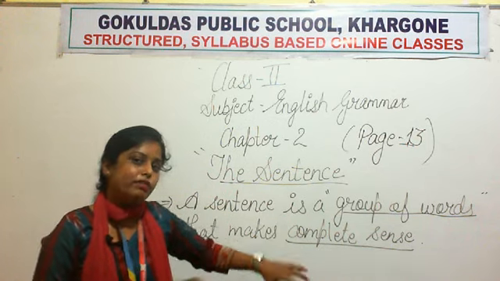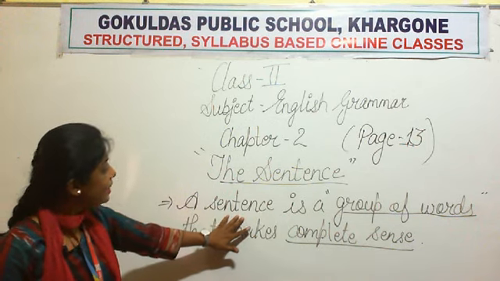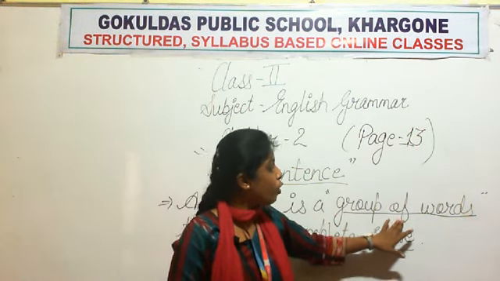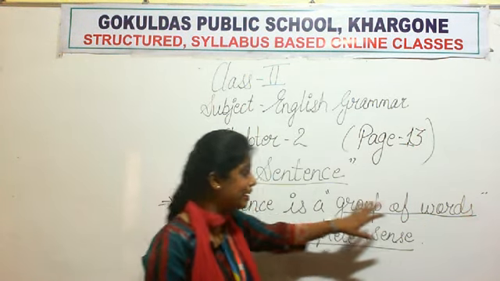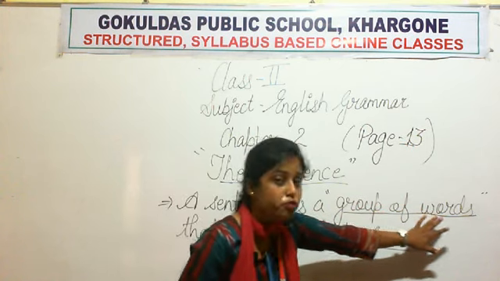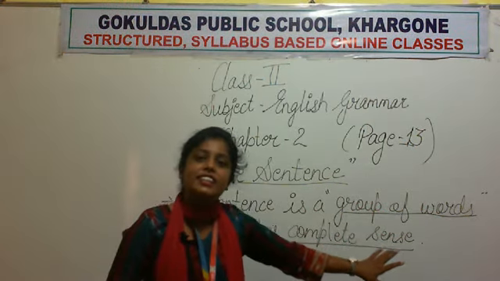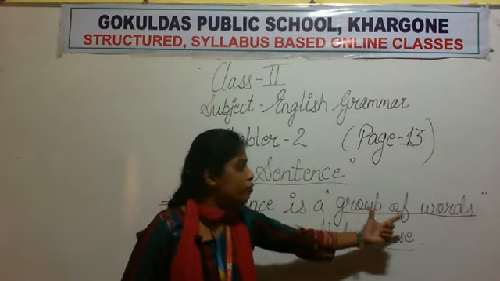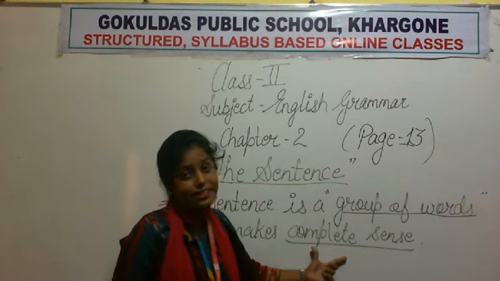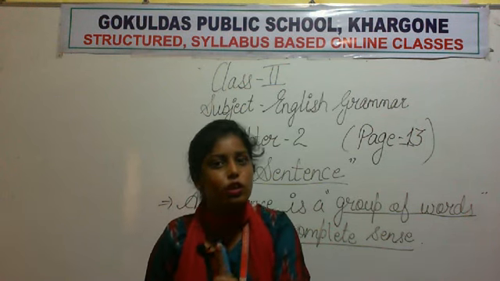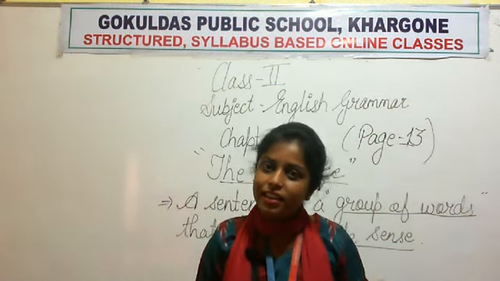So I am repeating it one more time that a sentence is a group of words. What is it? It's a group of words that makes complete sense. एक group of word जो complete sense बनाता है, जिसका एक proper meaning होता है. In the words also there was a proper meaning, right?